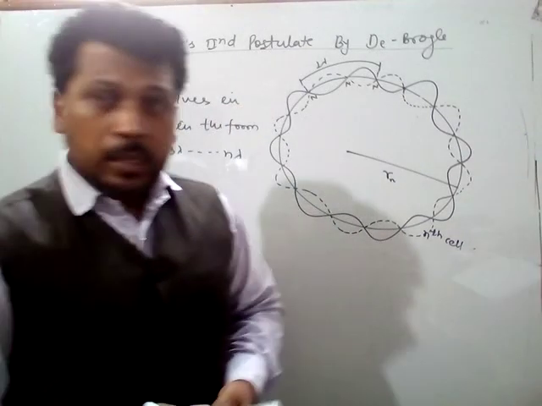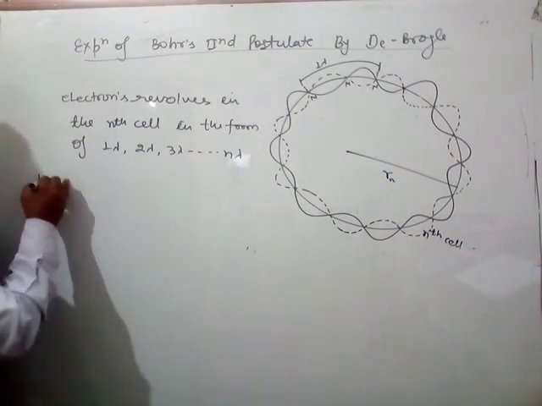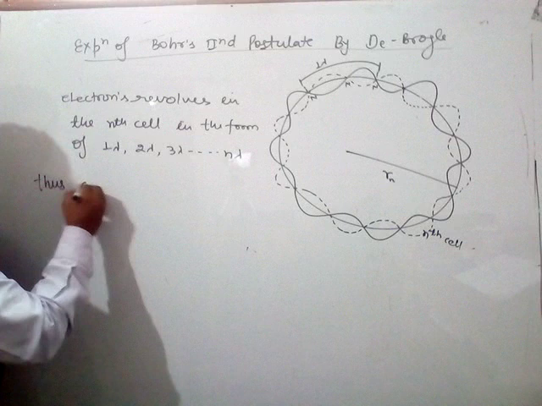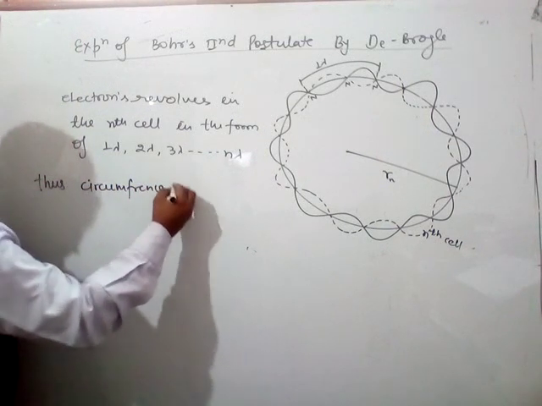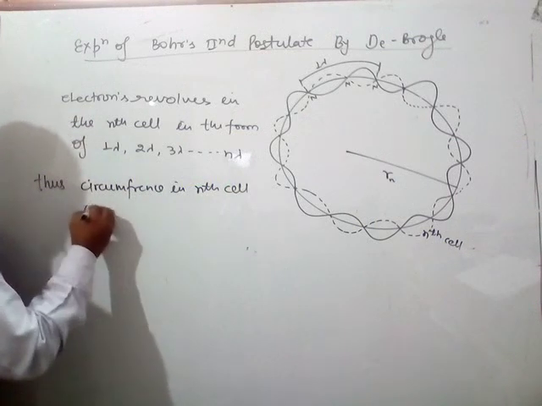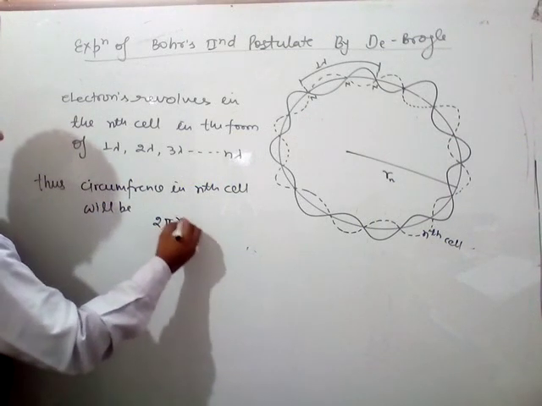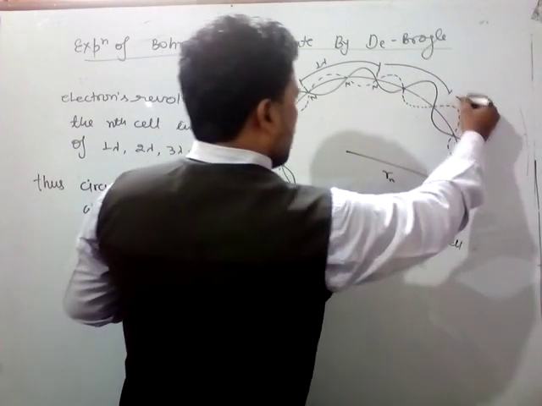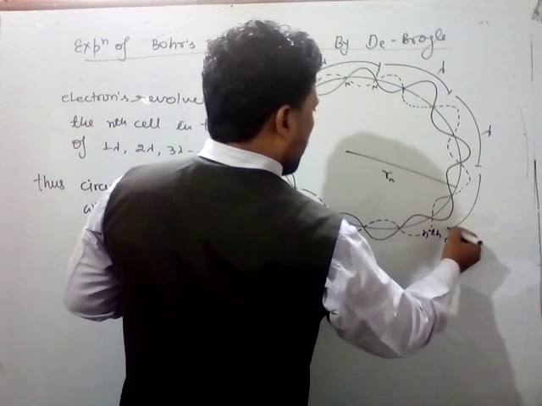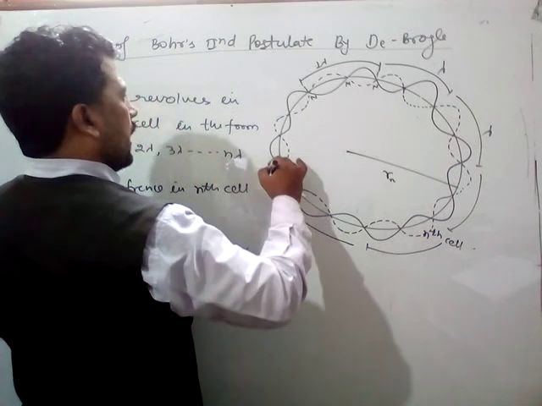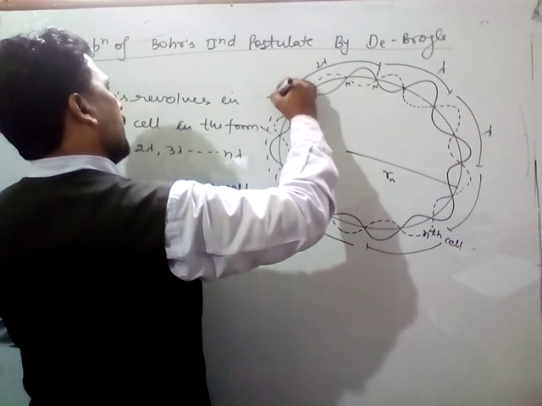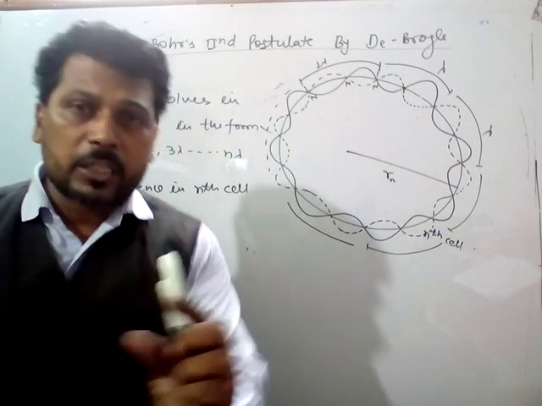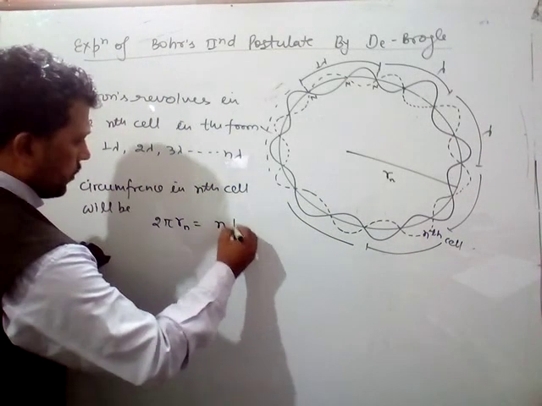So we can say that the circumference in the nth shell will be 2 pi Rn, that is equal to, see, 1 lambda, then next 1 lambda, 2 lambda, then 3 lambda, these are all lambda, then 4 lambda, then 5 lambda, then 6 lambda, and since it is the nth shell, the last one will be n lambda. Okay, so this complete length is the circumference, and it is in the form of lambda. So it is equal to n lambda.